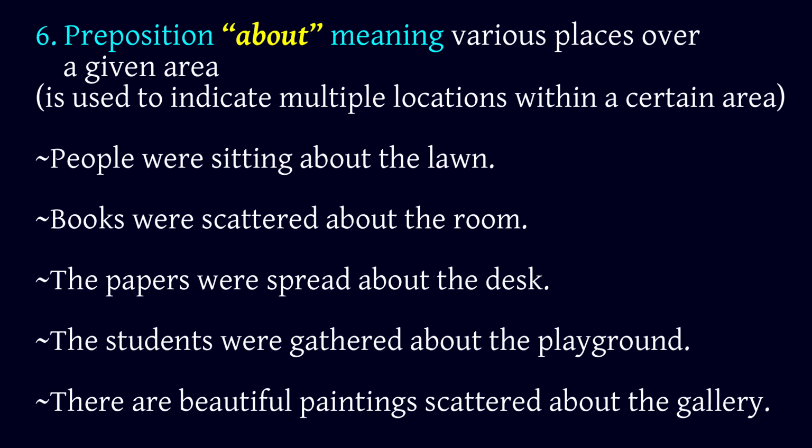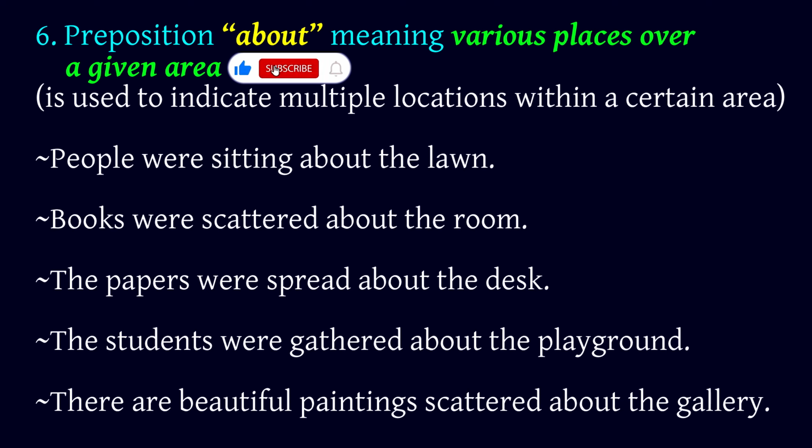6. Preposition about, meaning various places over a given area, is used to indicate multiple locations within a certain area. People were sitting about the lawn. Books were scattered about the room.